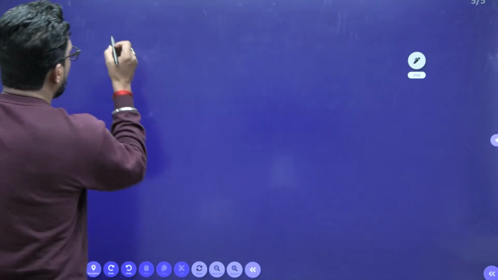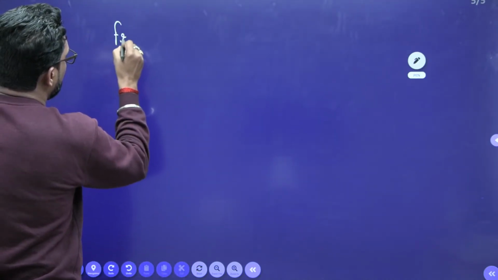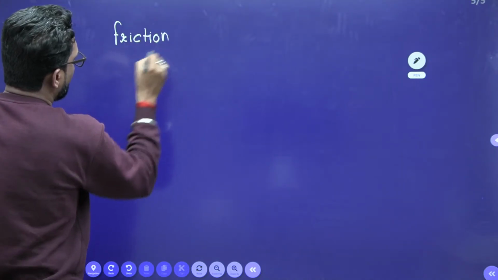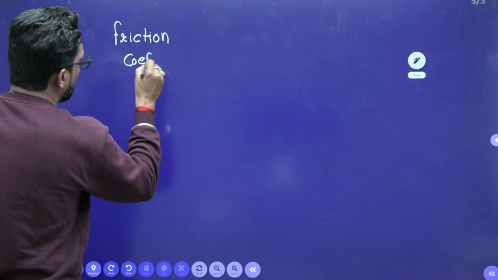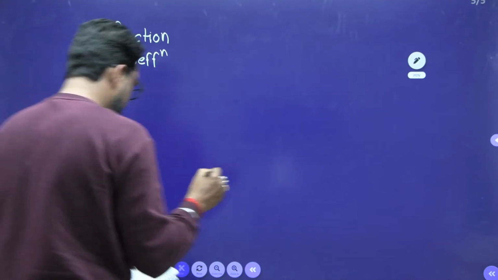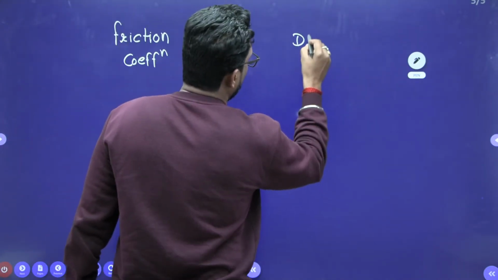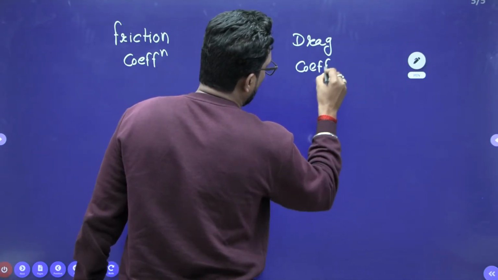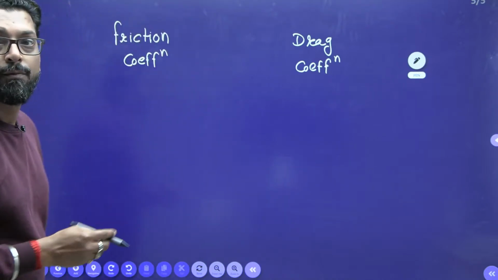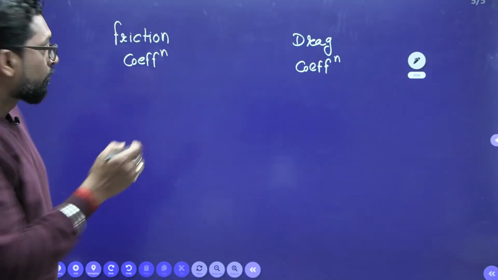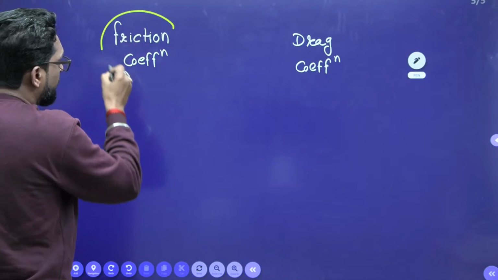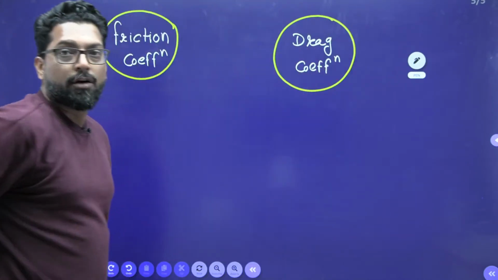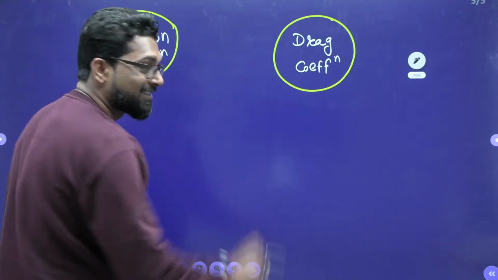One is the friction coefficient, the other is the drag coefficient. There are two terms. Don't confuse these two terms. One is the friction coefficient, the other is the drag coefficient.